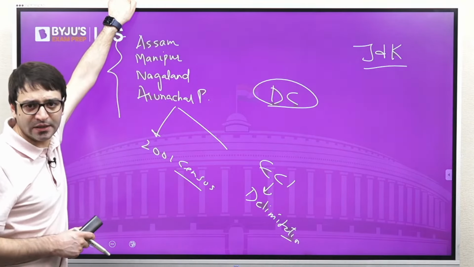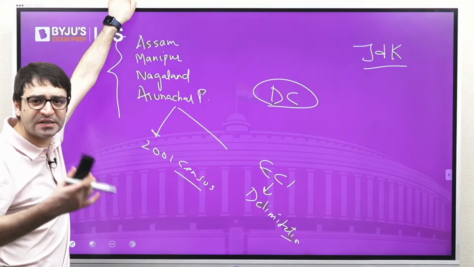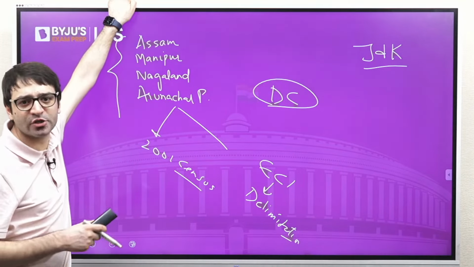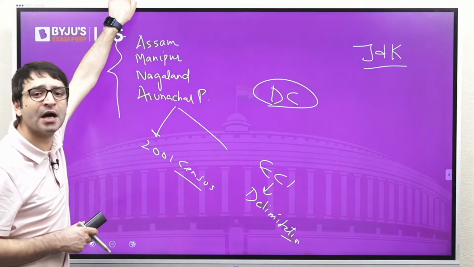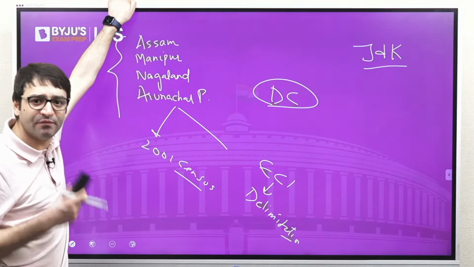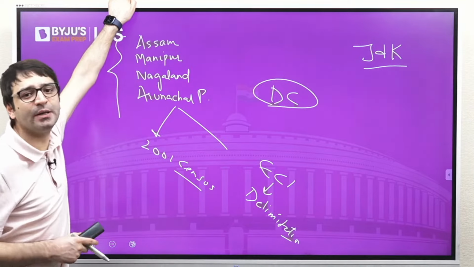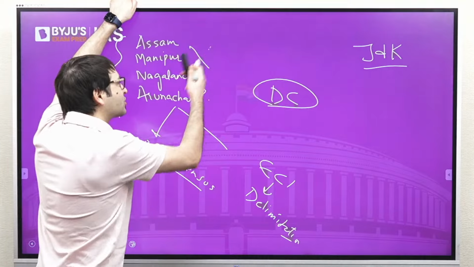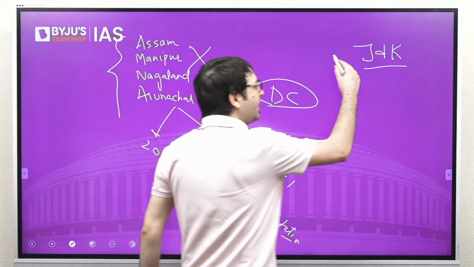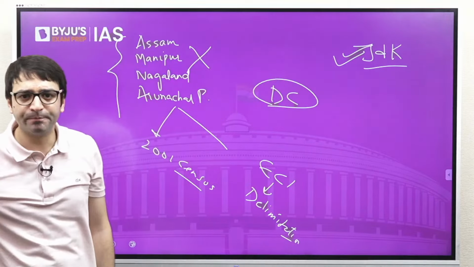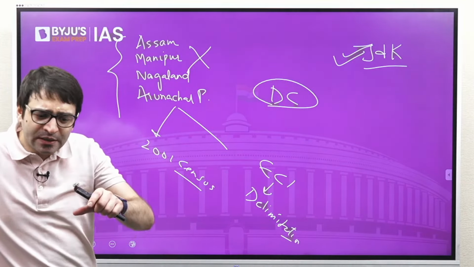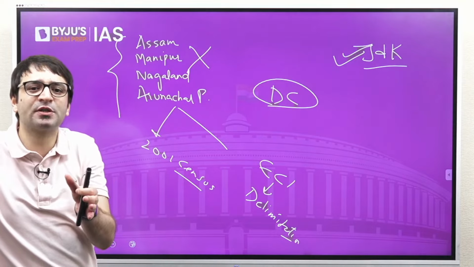But in 2019, when a delimitation commission was sought to be set up for these 5 states, somebody flagged an issue, wrote to the Election Commission as well as to the Law Ministry saying this is unconstitutional because the power to conduct delimitation in these 4 states we have given to the Election Commission of India, not to the Delimitation Commission. That is why in these 4 states, delimitation was stopped and delimitation was conducted only for the Union Territory of Jammu and Kashmir. And for Jammu and Kashmir, for the first time perhaps, the basic criterion of population was not